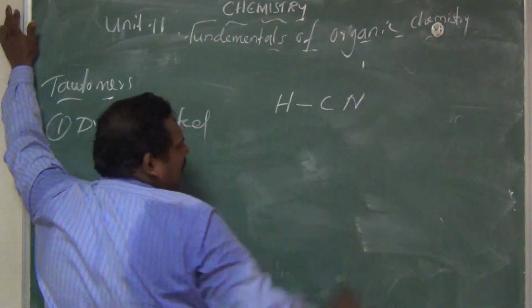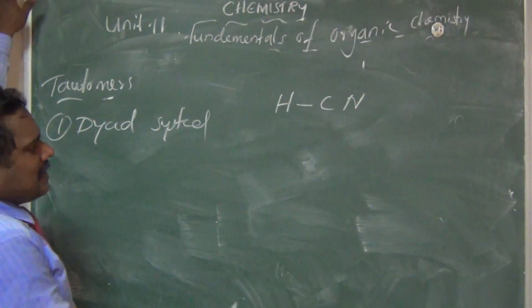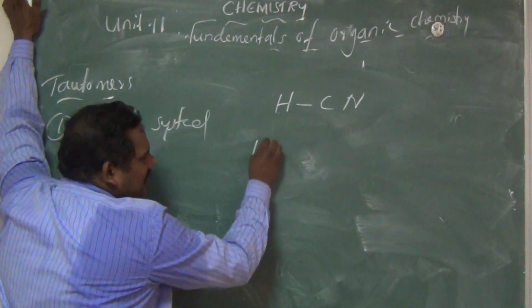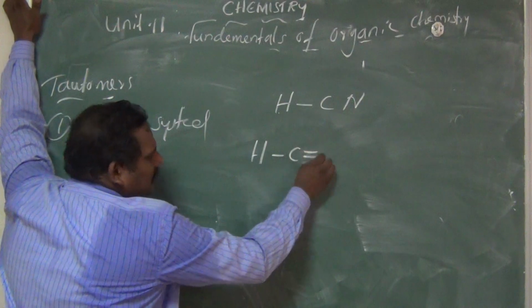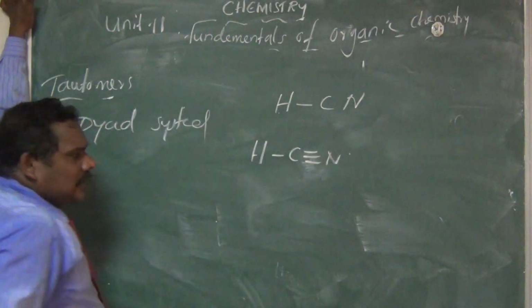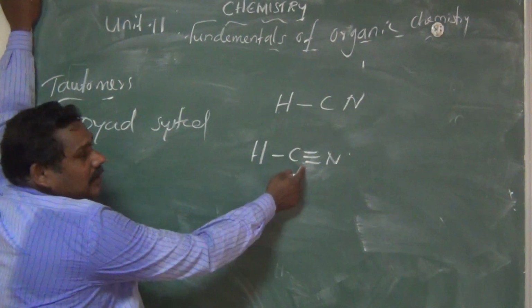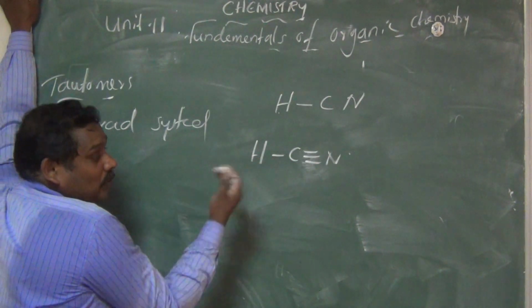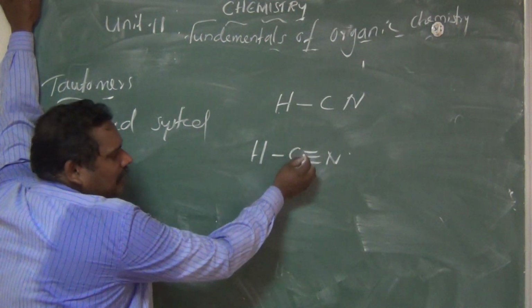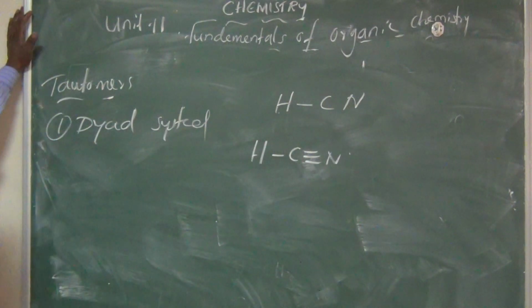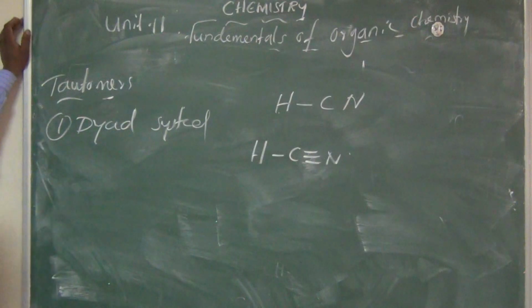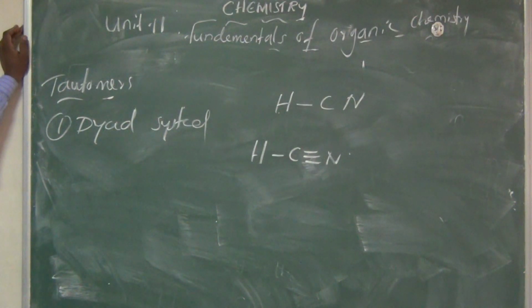cyanide. Hydrogen cyanide. Here, hydrogen is attached to the carbon. Am I right? As per the correct way, we write H, C triple bond N. Can you say why we are using a triple bond here? Because of the carbon valence. Carbon valence is 4, everyone knows. 1, 2, 3, 4. So here the hydrogen is attached here. We say this is hydrogen cyanide.